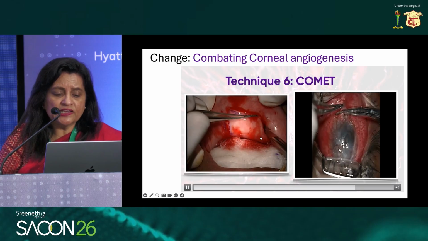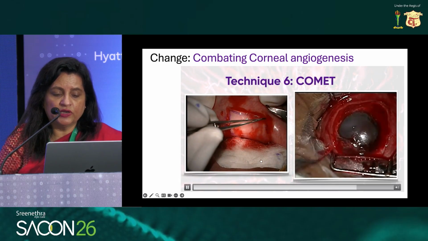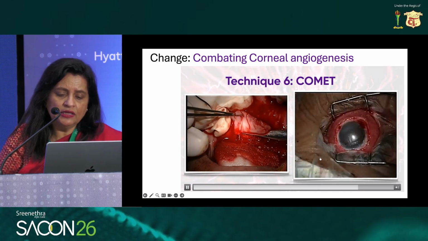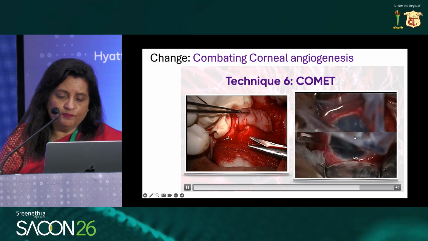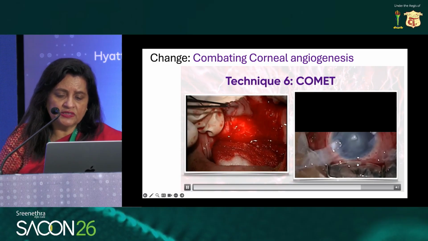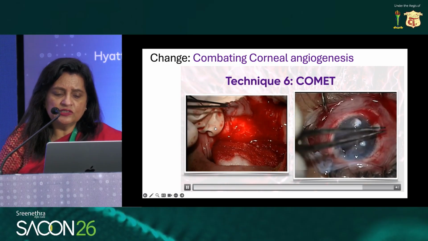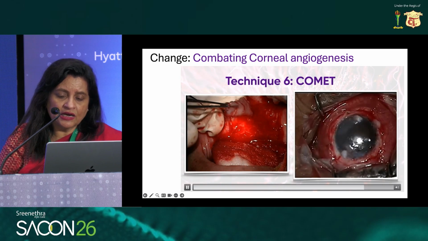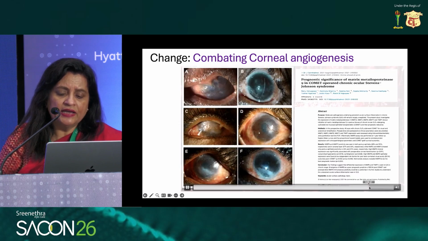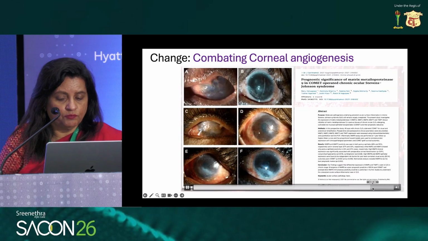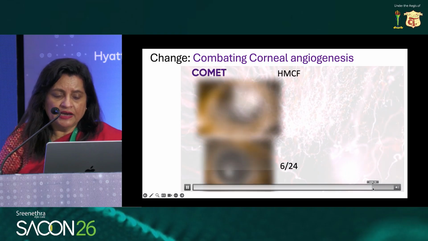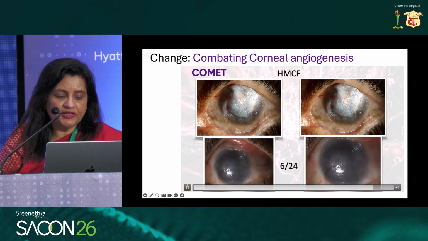Now, when both the eyes are involved, you can't take the limbus from the fellow eye, so you take oral mucosa, and in this case, again, the pannus is removed, and the amniotic membrane is taken. This mucous membrane is removed from the lower lip, cut into small pieces, and pasted onto the ocular surface. And after COMET also, the results are very good, which can be seen here. Hand movements close to face in a bilateral case improves to 6/24.